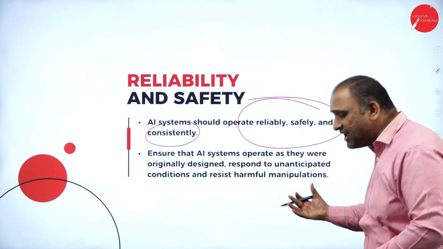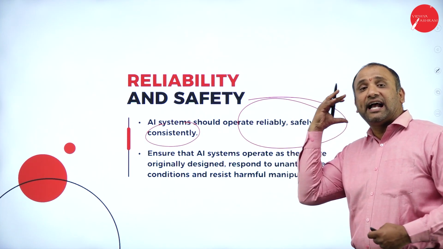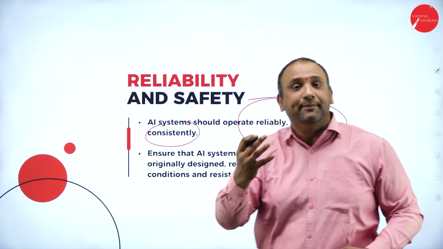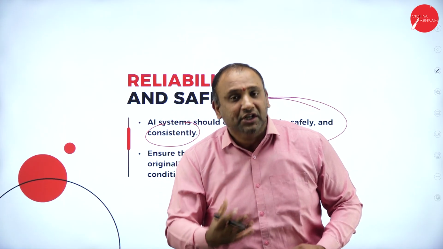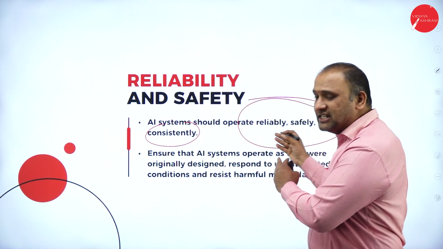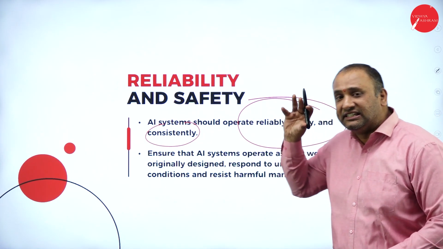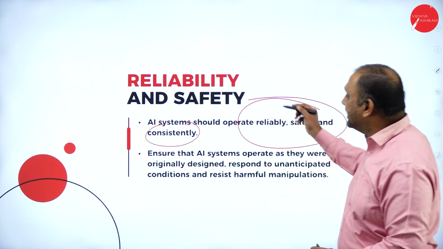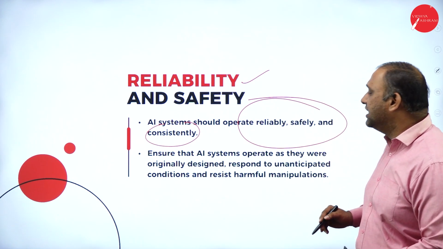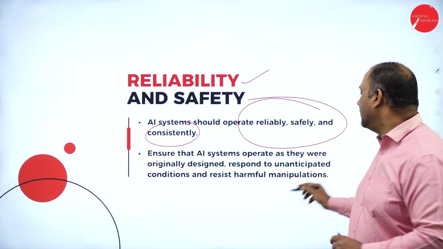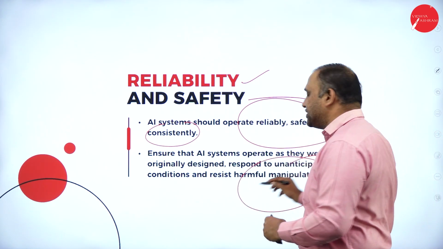It has to be safe. It has to be secure. It has to operate within the limits of what has been told so that people can trust the AI. So the most important thing is that it is designed in such a way that it should be reliable in nature and it should resist all the harmful manipulations.